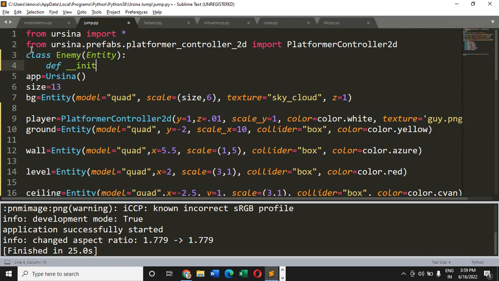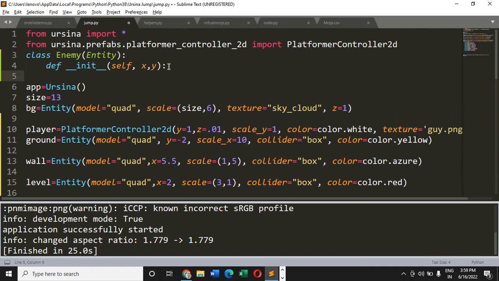Then we can initialize it. So init, and here we need to pass some parameters. So x and y are the parameters I would like to pass to this init function. self.model: the first thing that we have to do is set the model of the enemy. So I am passing cube for this.